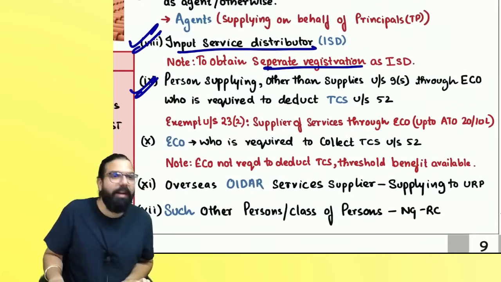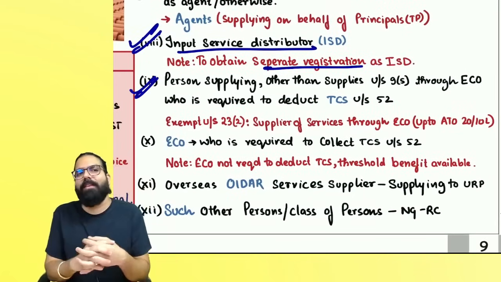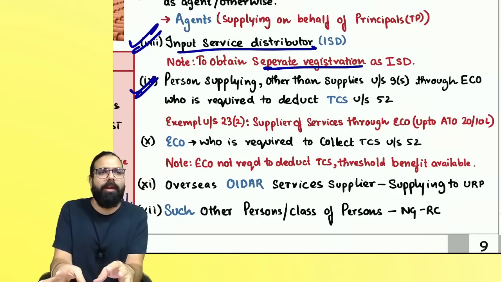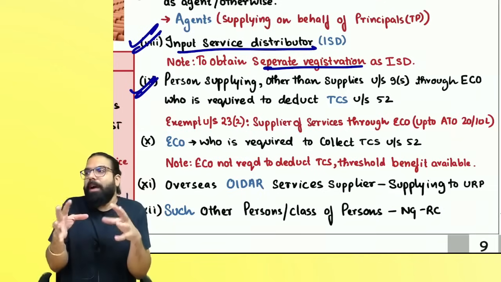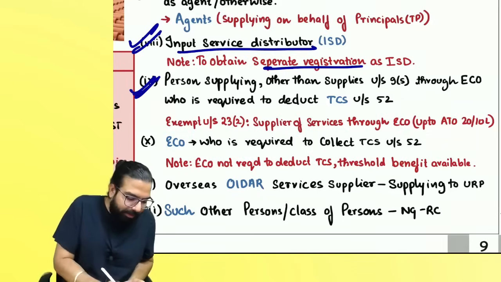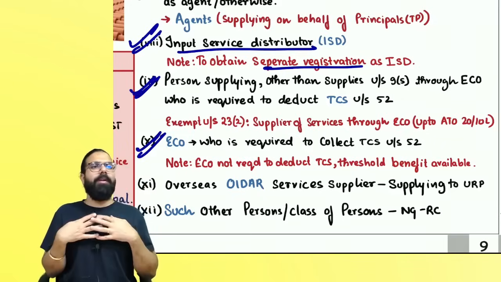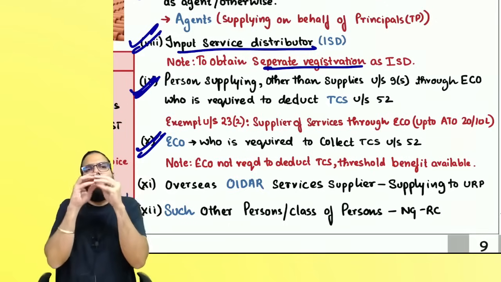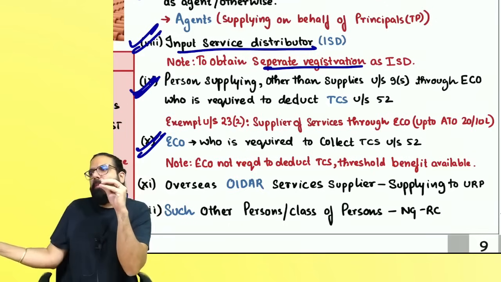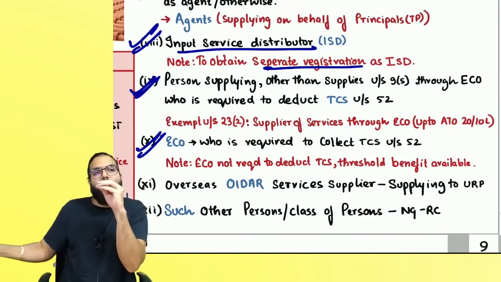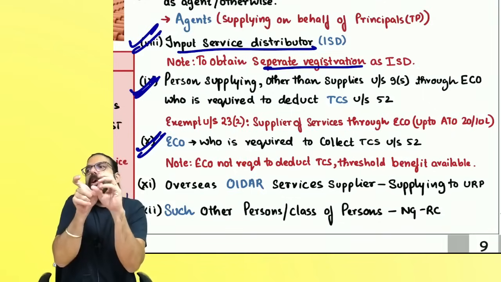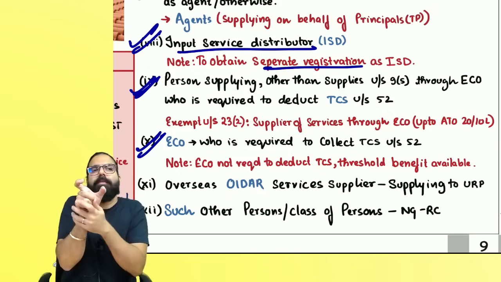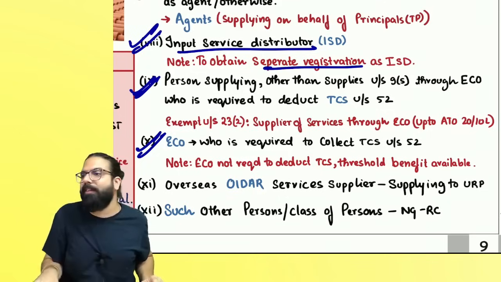The next one over here is TCS. Baba, remember one thing, section 9(5) applies to those cases where TCS is not applicable. Other than that, Flipkart, Amazon, etc. Baba, this and this has to be read together. Always remember one thing. If supposedly one person places an order on Flipkart and Flipkart directs the order to the supplier, supplier will pack and supply. The supplier is also required to take compulsory registration because he's supplying through e-commerce, and e-commerce is also required to take compulsory registration as a TCS collector.